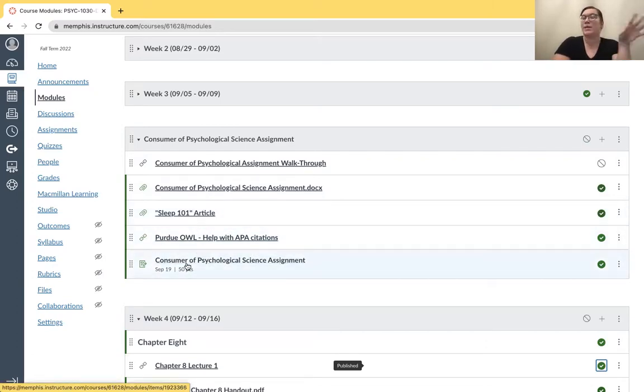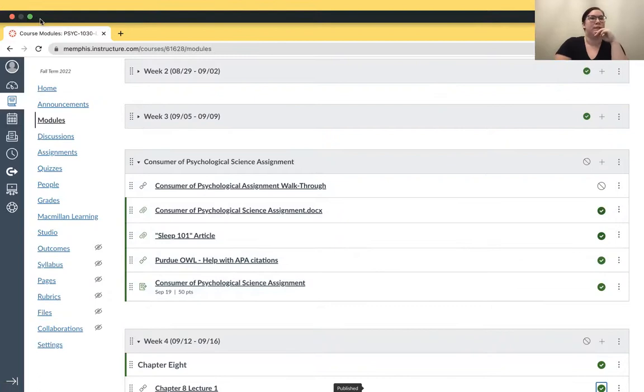Then the Dropbox where you're going to post your document, and there's an APA citations help guide through Purdue OWL that you can click on, and it'll help you with one of the questions that's on there.